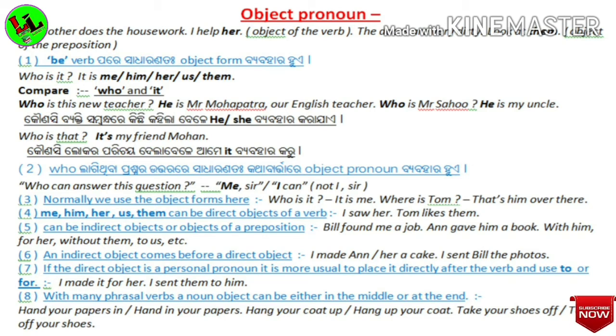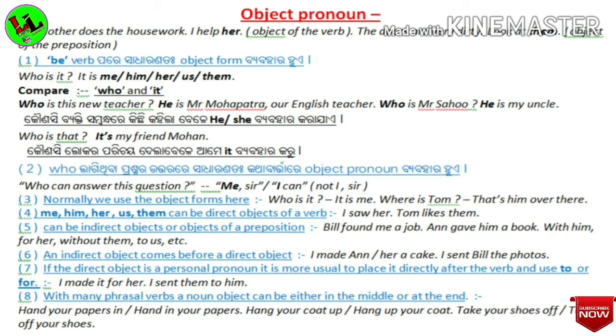Then the 8th point tells us about many phrasal verbs. Perhaps you don't know about phrasal verbs. It will be discussed later. With many phrasal verbs, a noun object can be either in the middle or at the end. For example, hand your papers in.